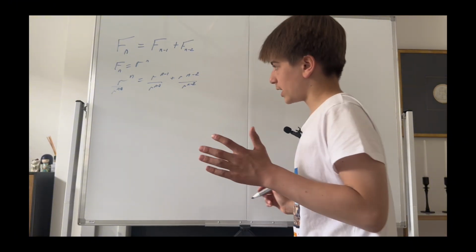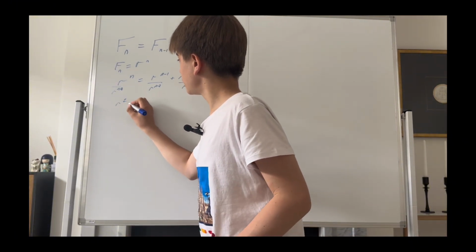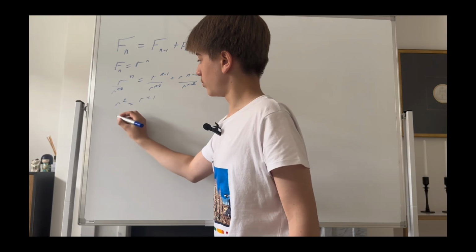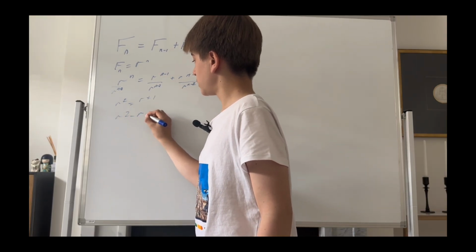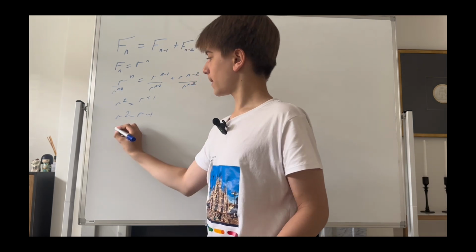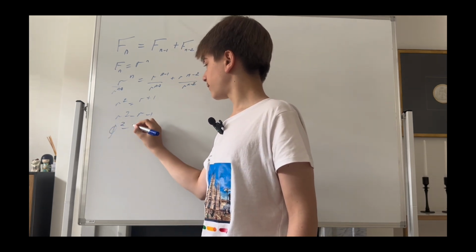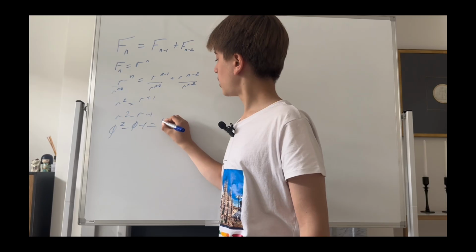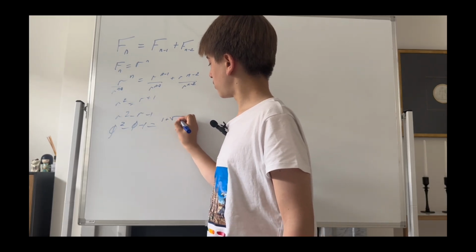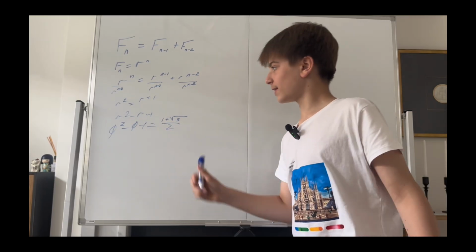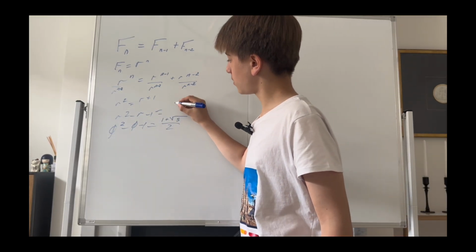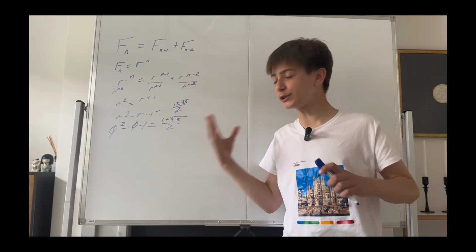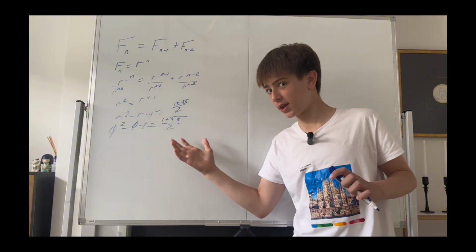Now with this, we get r squared equals r plus 1, which is also r squared minus r minus 1 equals 0. Doesn't that look familiar? Phi squared minus phi minus 1. The solution is 1 plus the square root of 5 over 2. Now, for this specific equation, it is 1 plus or minus the square root of 5 over 2. And that is why the golden ratio is fundamentally within the Fibonacci sequence.